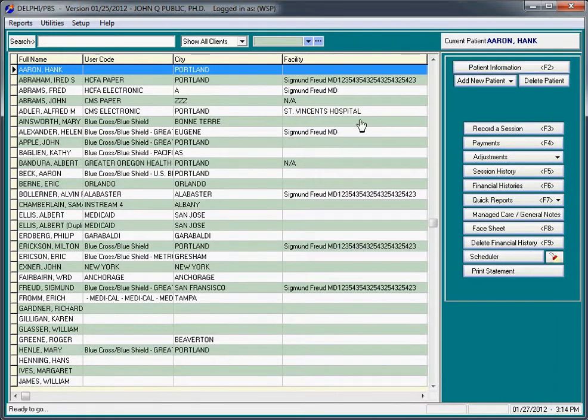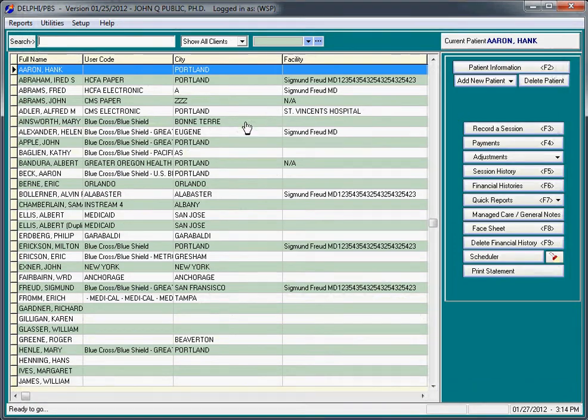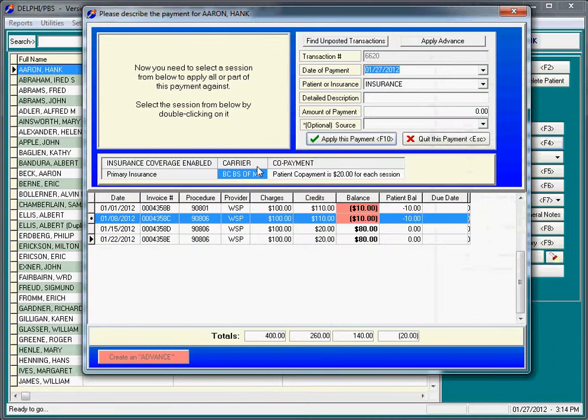Now, if you always paid the $20 that you received on those sessions against the advance, we wouldn't have to deal with this and we could just simply apply the advance. But I'm going to now take you to the payment screen and show you how you deal with this situation where we have this extra $10 on 2 sessions that we would like to move. Now, under normal circumstances, the process of applying advance is borrowing money from an advance to then use to pay off other sessions. However, in this case, we're going to do a little bit the opposite.